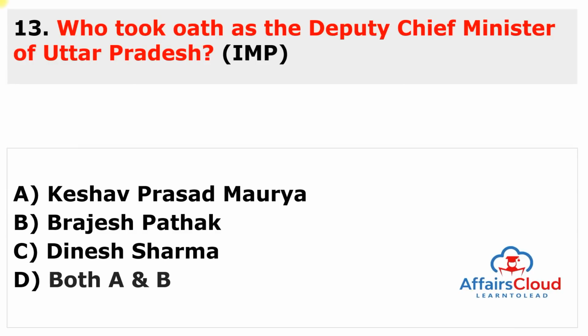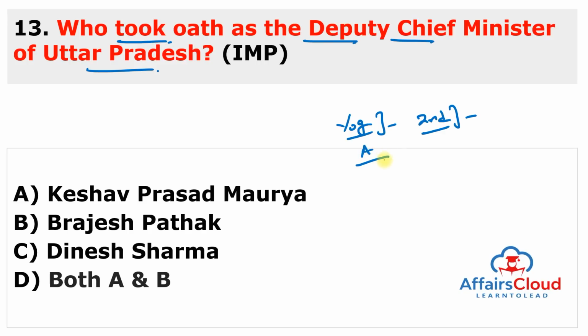Here is the question. Who took oath as the Deputy Chief Minister of Uttar Pradesh? I think all the students know that Yogi Adityanath took oath as the Chief Minister of Uttar Pradesh for the second term in office, and the Governor of UP, Anandiben Patel, administered the oath of office and secrecy to Yogi Adityanath ji along with 52 ministers in the ceremony. Keshav Prasad Maurya and Brajesh Pathak also took oath as Deputy Chief Ministers in the new government. So the answer to this question is both A and B.